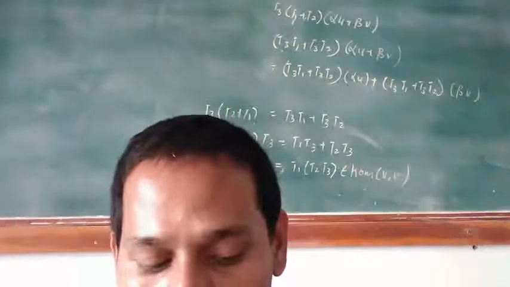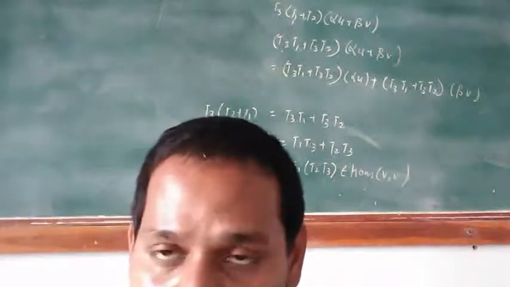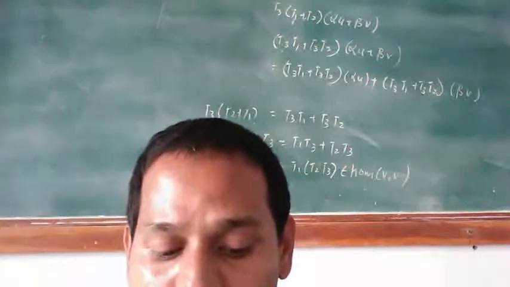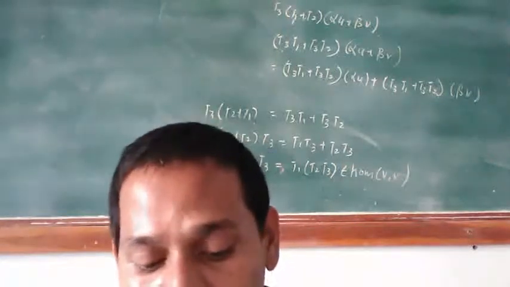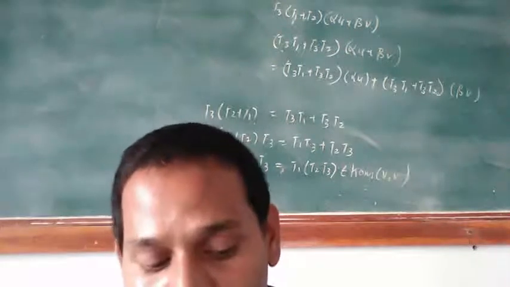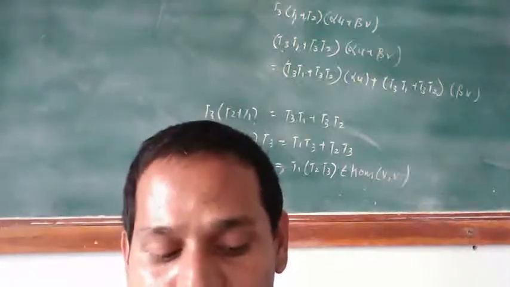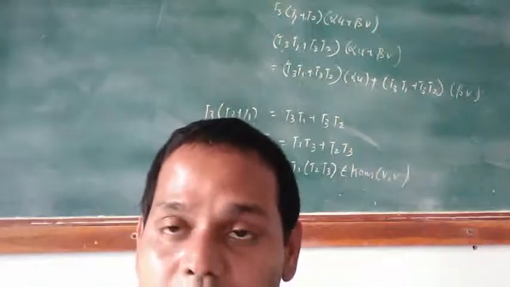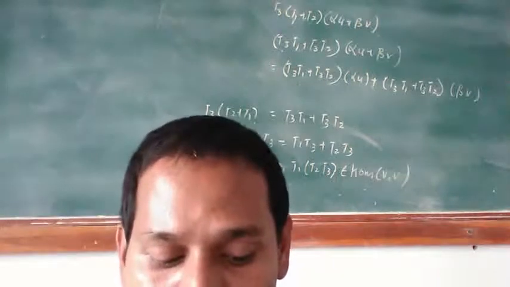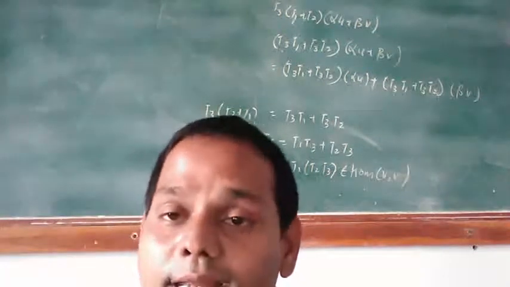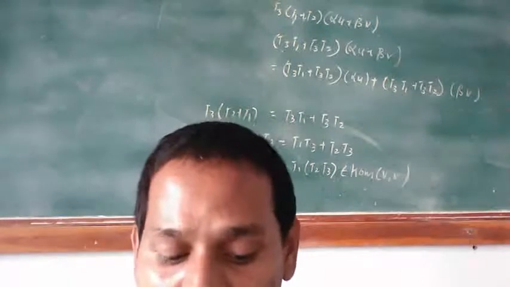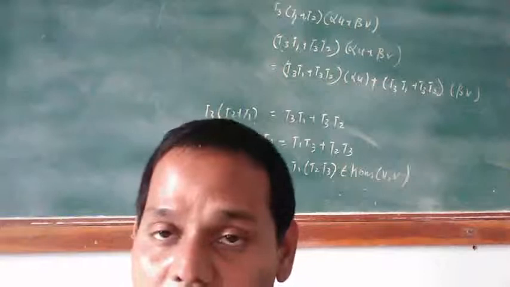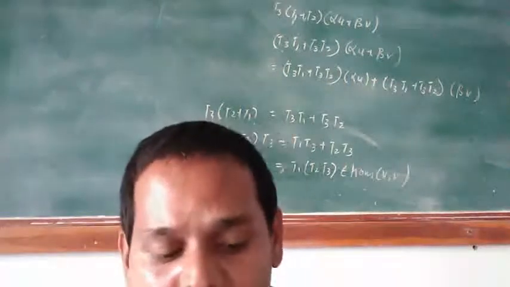An element T belongs to A of V is called right invertible if there exists an S belongs to A of V so that TS is equal to 1, where 1 is the unit element in A of V. Similarly, we can define left invertible if there is U belongs to A of V such that U multiply T is equal to 1.